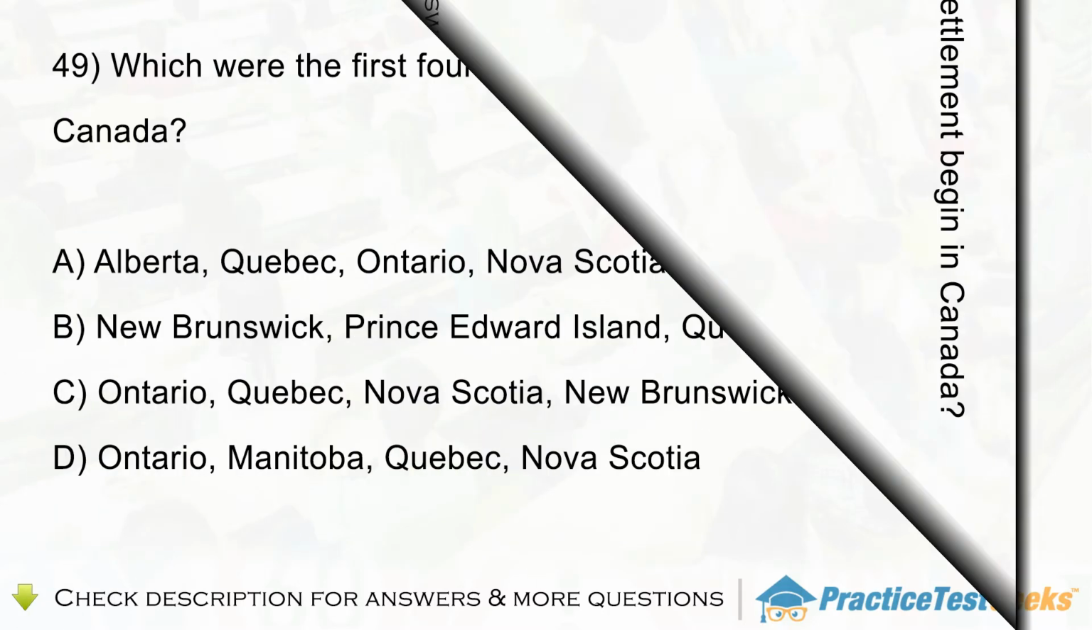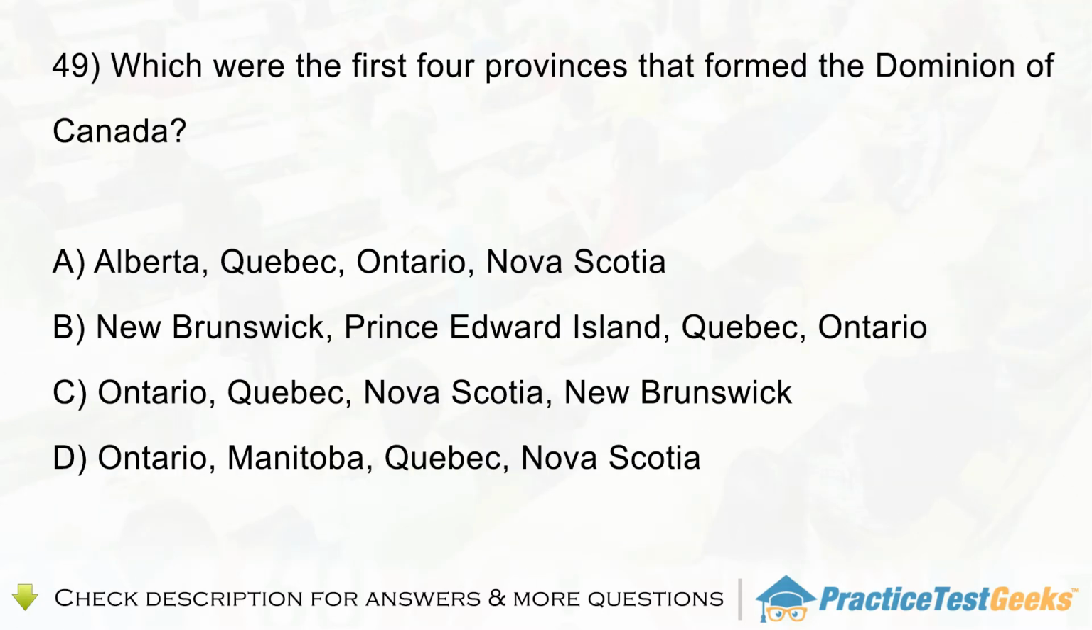Question 49. Which were the first four provinces that formed the Dominion of Canada? A. Alberta, Quebec, Ontario, Nova Scotia. B. New Brunswick, Prince Edward Island, Quebec, Ontario. C. Ontario, Quebec, Nova Scotia, New Brunswick. D. Ontario, Manitoba, Quebec, Nova Scotia.